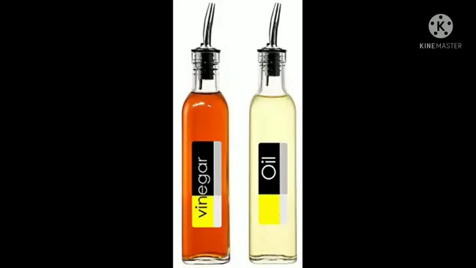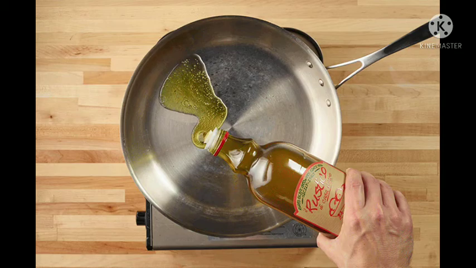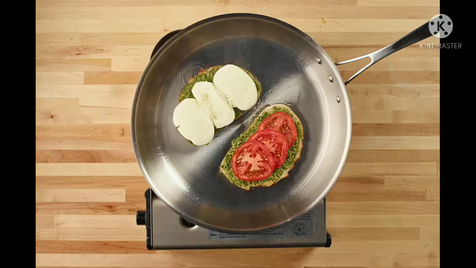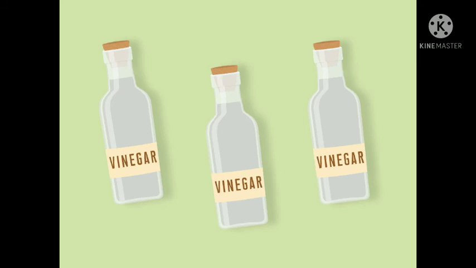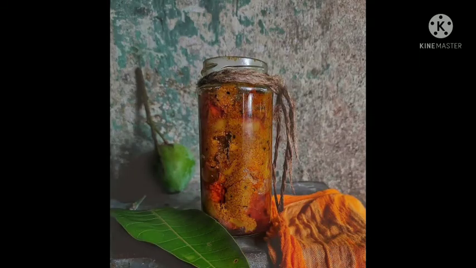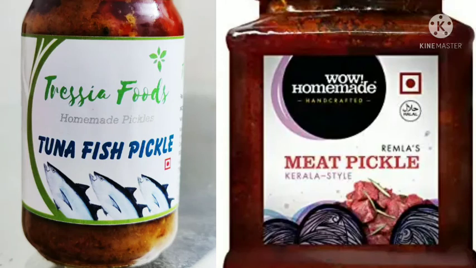Seventh is preservation by oil and vinegar. Oil and vinegar prevent the growth of food spoiling microorganisms. Mustard oil and vinegar are widely used as preservatives for fruits and vegetables in the form of pickles. Meat and fish are also preserved by this method.